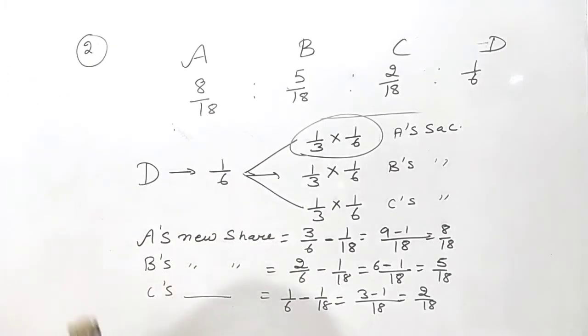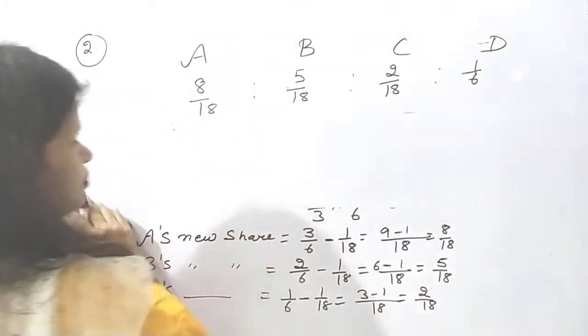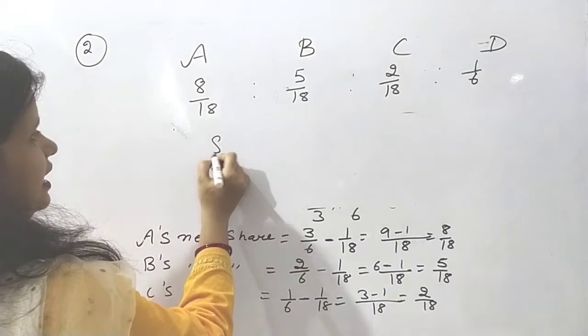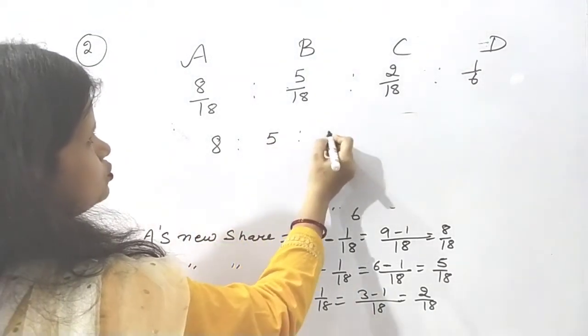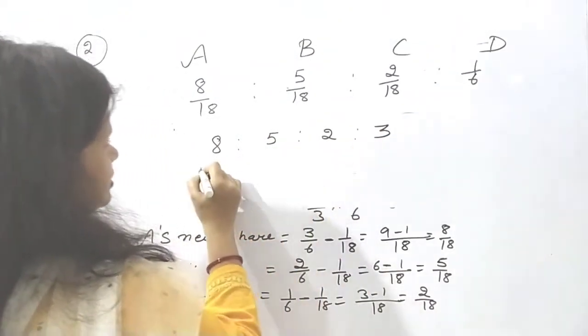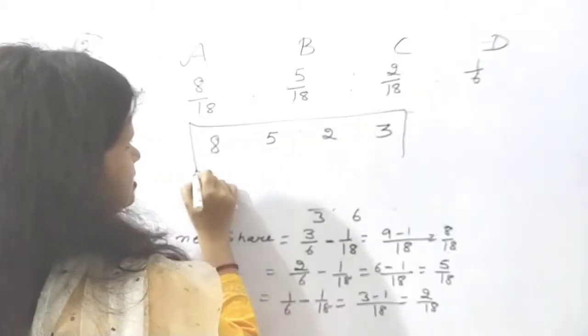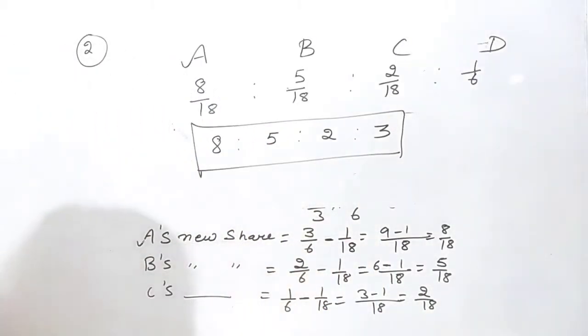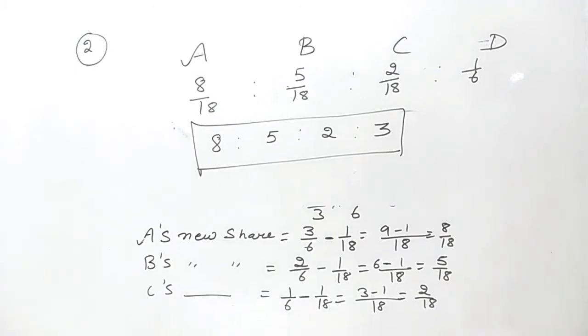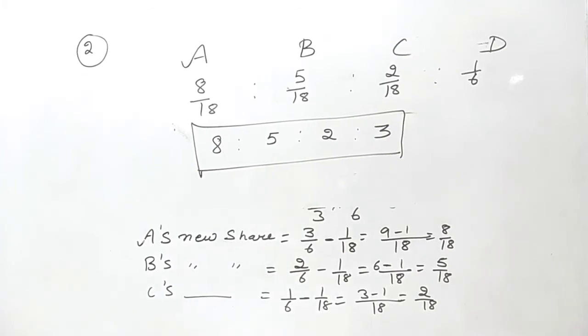So, if we equate them, your answer will be 8 is to 5 is to 2 is to 3. This will be the new PSR, the new profit sharing ratio. So, this is your second situation, when the incoming partner is getting his share equally from all the existing partners.